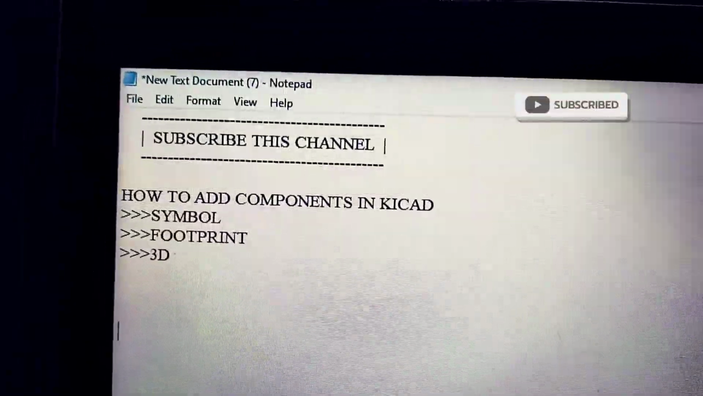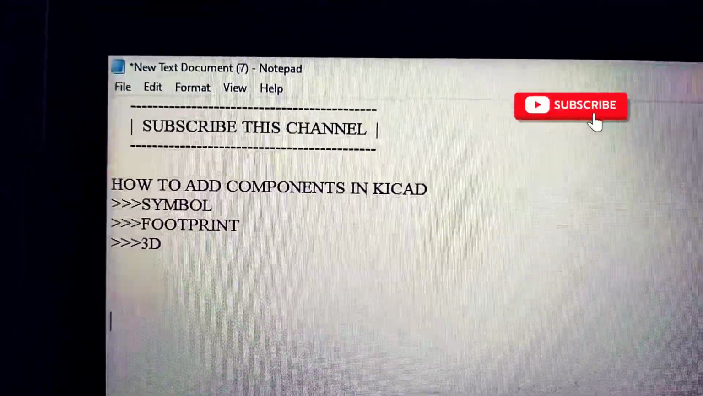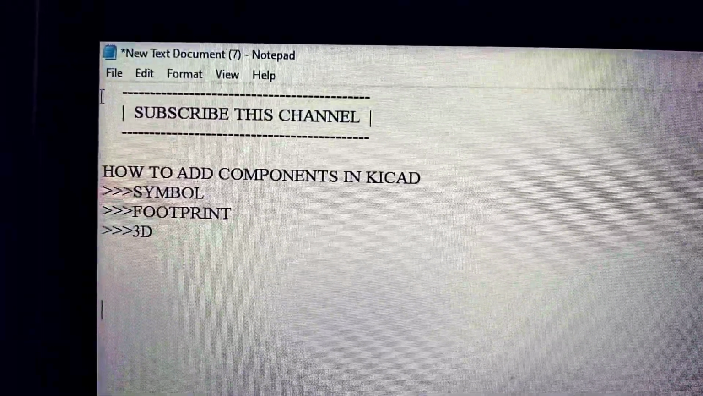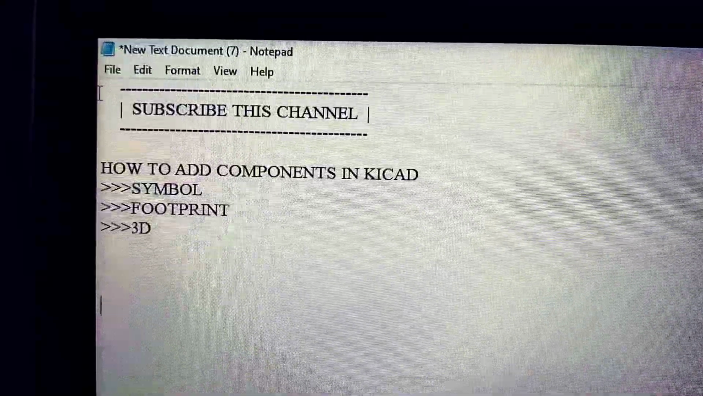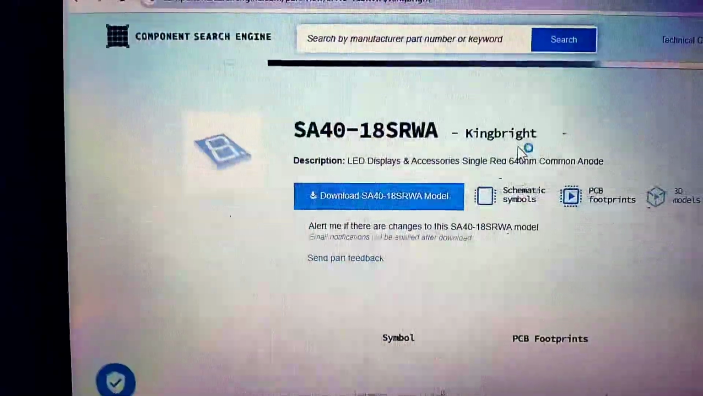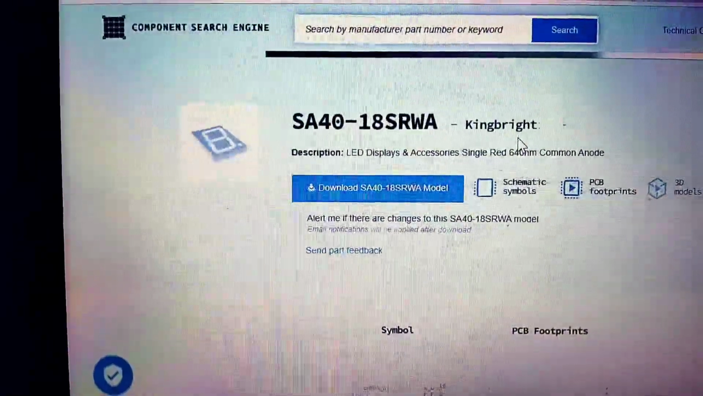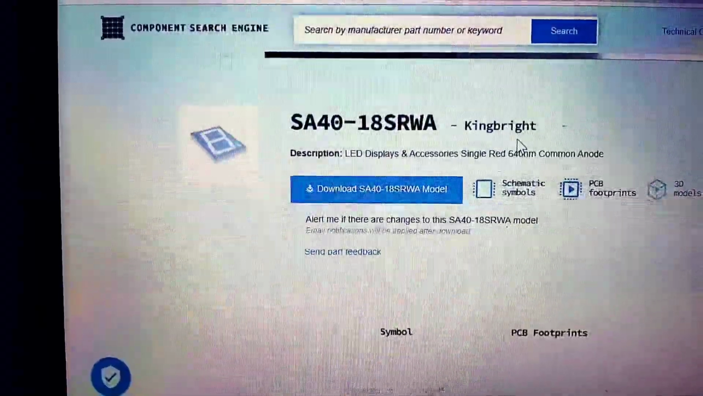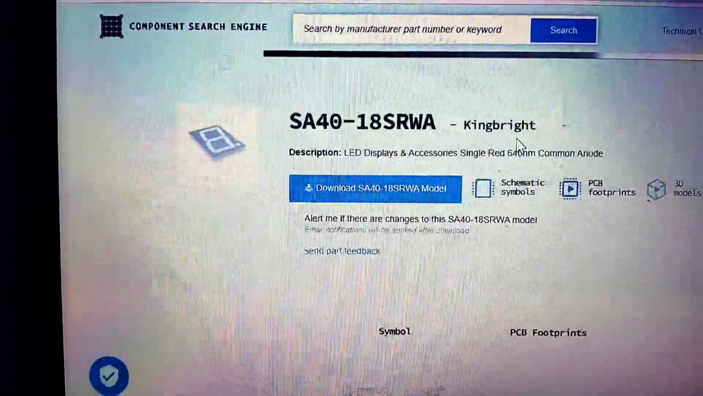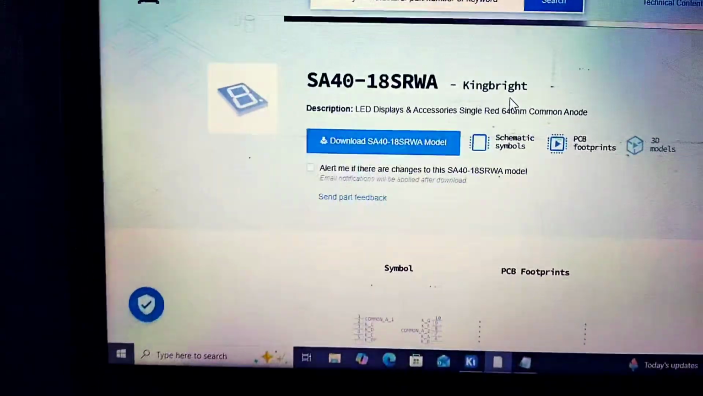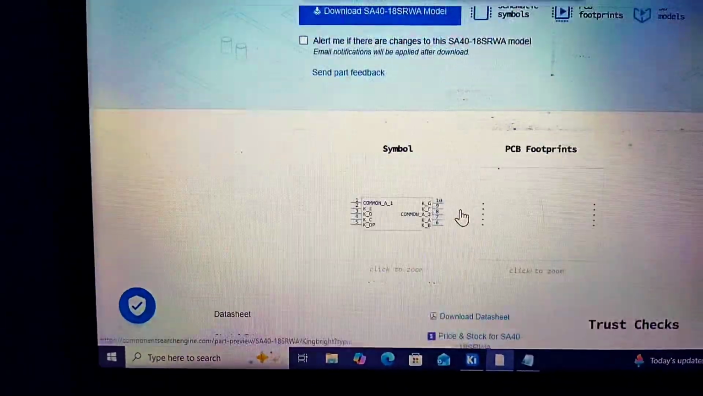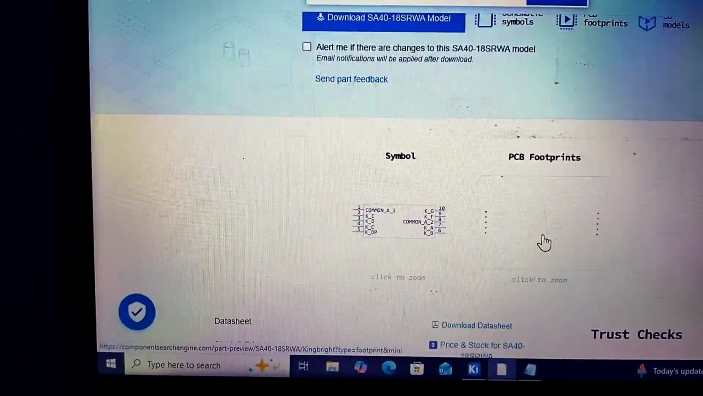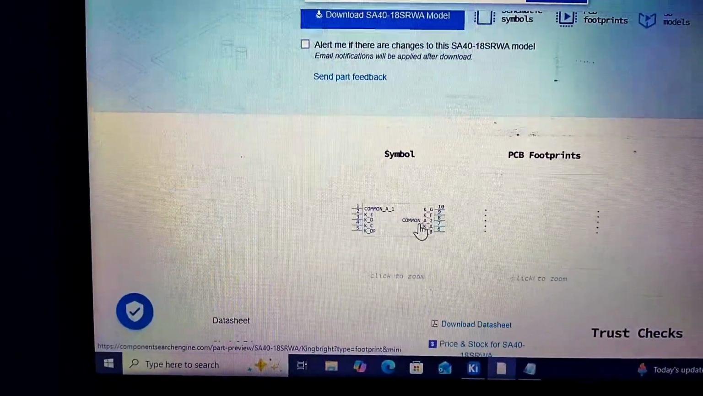So today I am going to teach you how to install a component in KiCad IDE. In this we need symbol, footprint and 3D of the component. So I am going to download for the component SA4018SRWA. In this we are having two things only, symbol and PCB footprint. I will attach this link in the description.